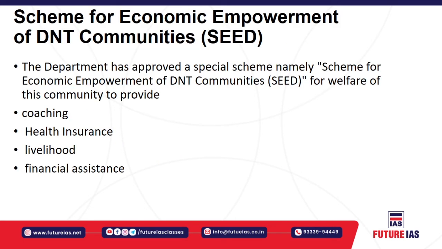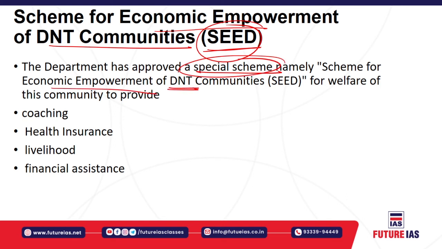Next, you have the Scheme for Economic Empowerment of DNT communities, also known as SEED. Recently the department approved a special scheme named the Scheme for Economic Empowerment of the Denotified communities, known as the DNT communities. The scheme name is SEED, for the welfare of the community.